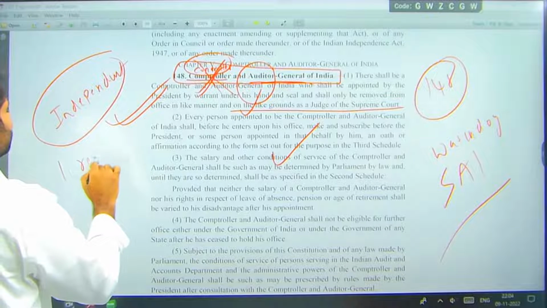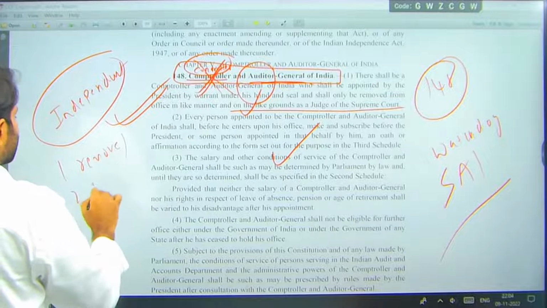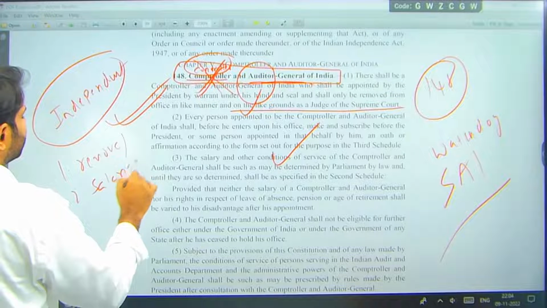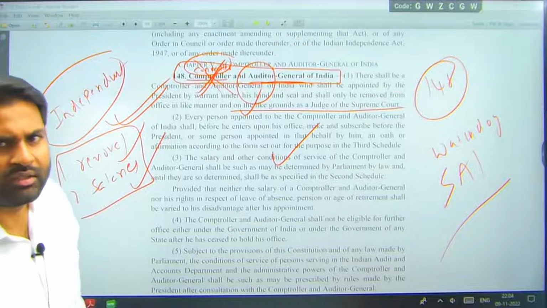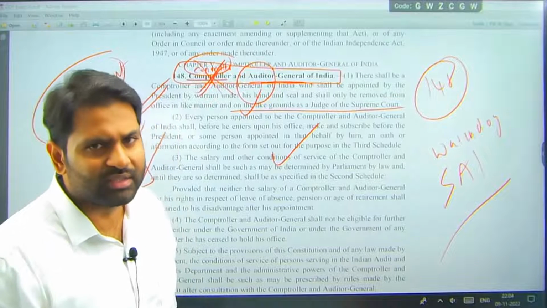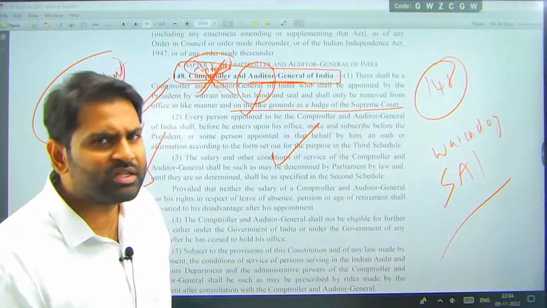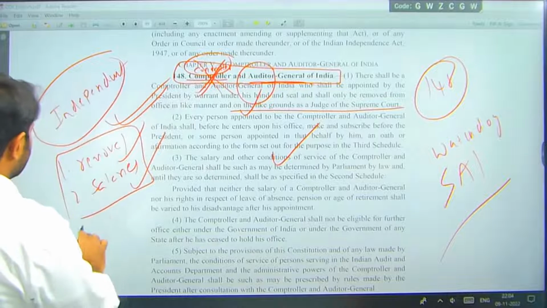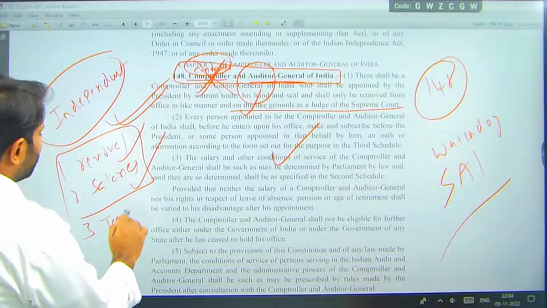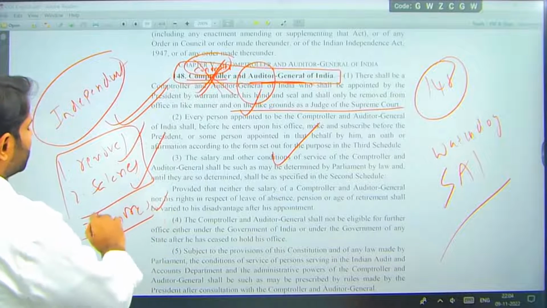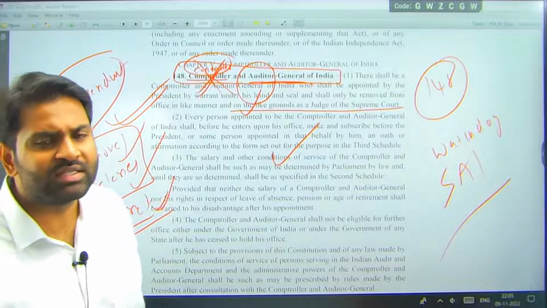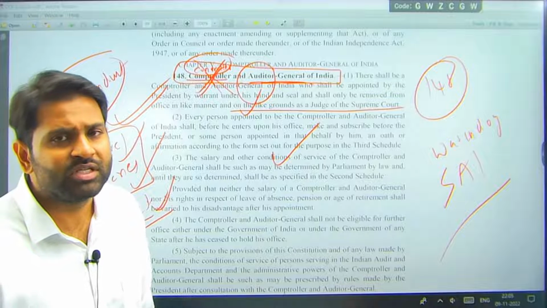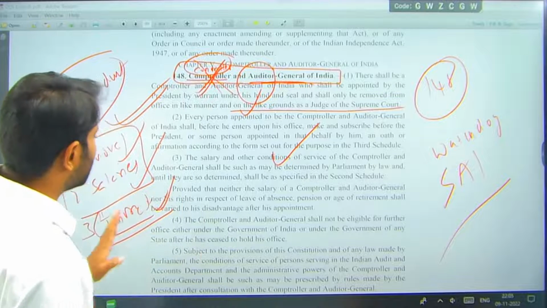That is where independence of office comes in. Independence of office can be covered in removal and in salaries. When the salaries are charged and fixed, as charged expenditure, independence of office is protected. Similarly, when he cannot be easily removed and the tenure is protected, when the removal procedure is very difficult, we can say that the independence of the CAG is protected.